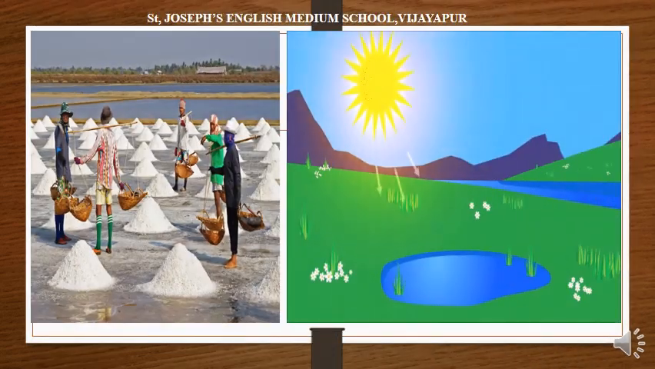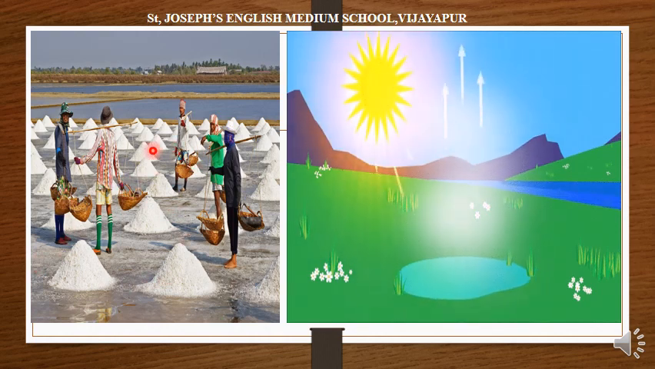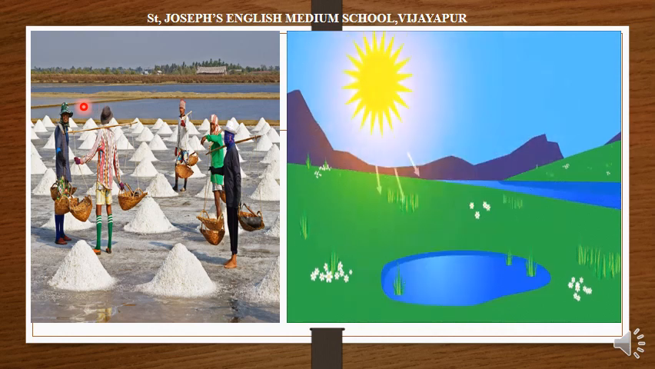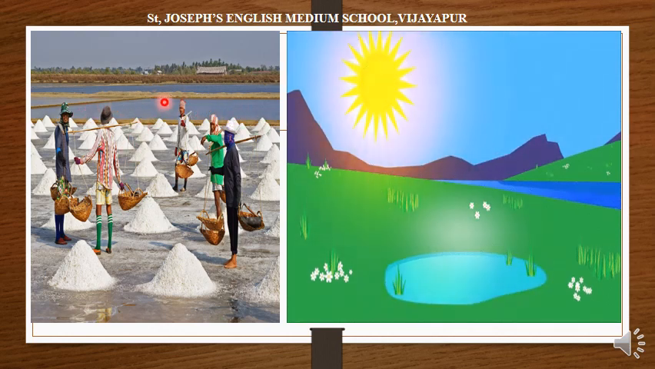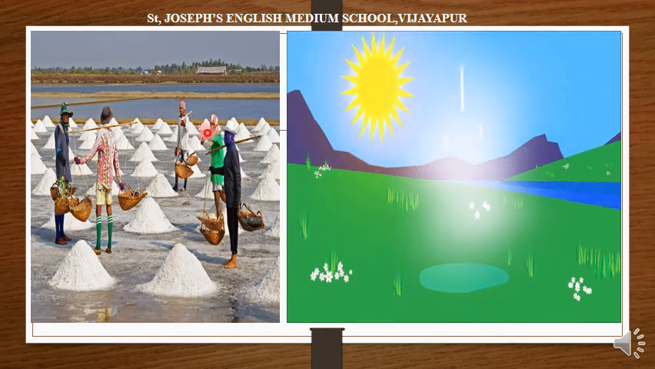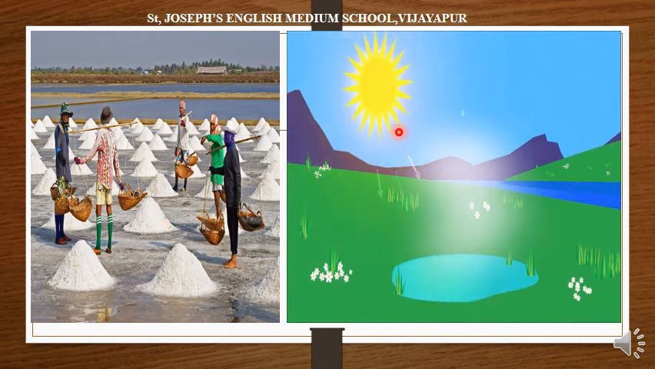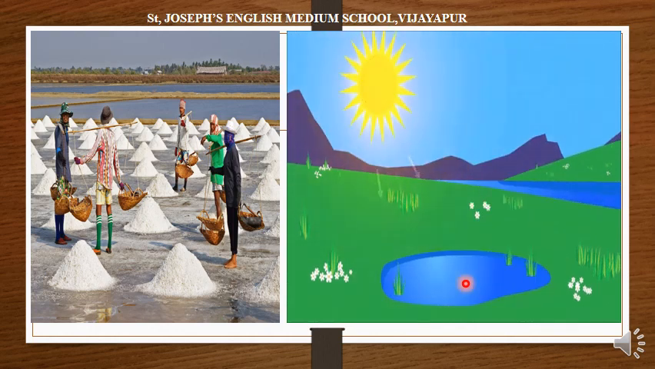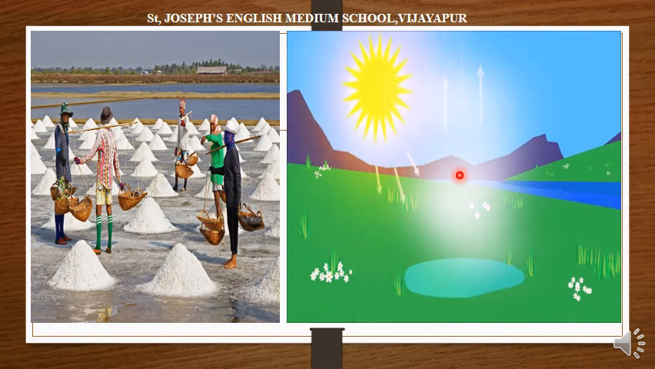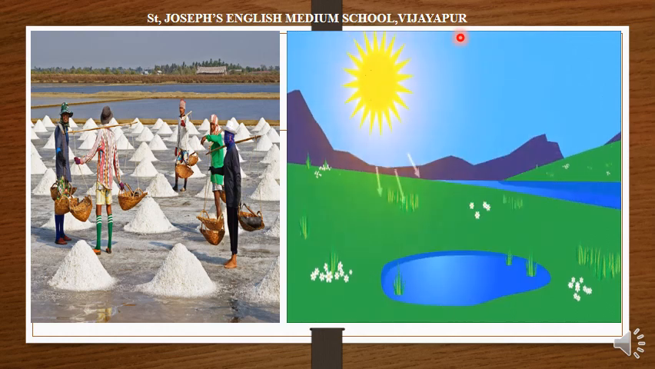Here we can see the procedure of making common salt. Seawater is collected in shallow pits. After evaporation, it takes a little time. When the water is completely evaporated, the salt is left behind. You can see this is the evaporation process. The sun rays fall on the water, heat it, and then slowly water converts into water vapor and disappears into the atmosphere.